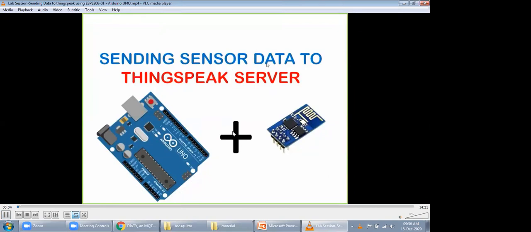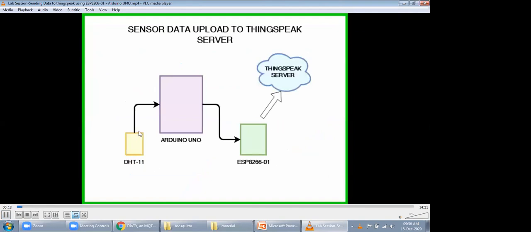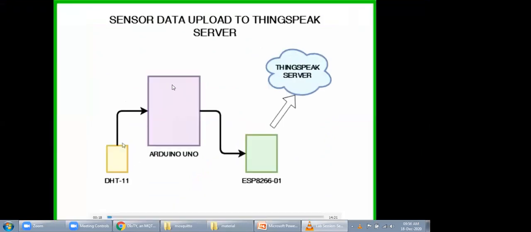So it's an ESP8266 01 module that we are going to integrate with this Arduino board. I have already explained this slide to you. This DHT11 sensor is communicating with your Arduino board, and the Arduino board is just flushing the readings to ThingSpeak with the help of the ESP8266 01 module. Right.